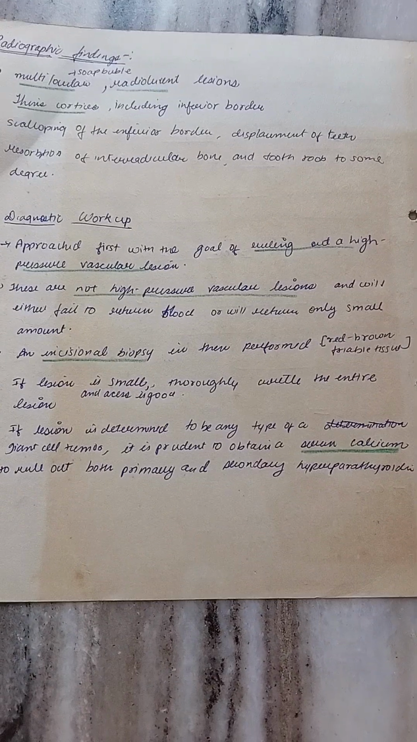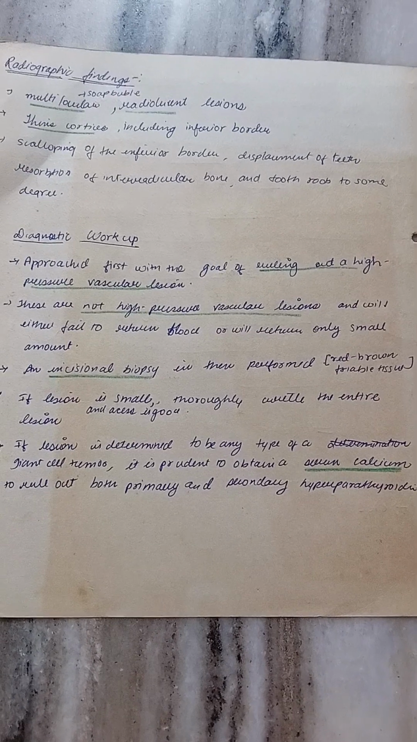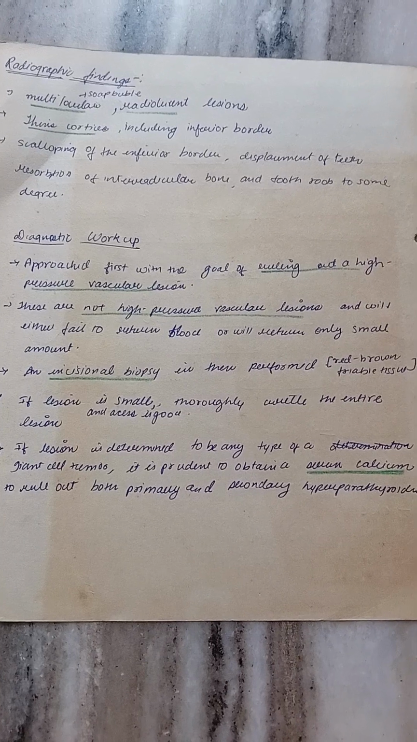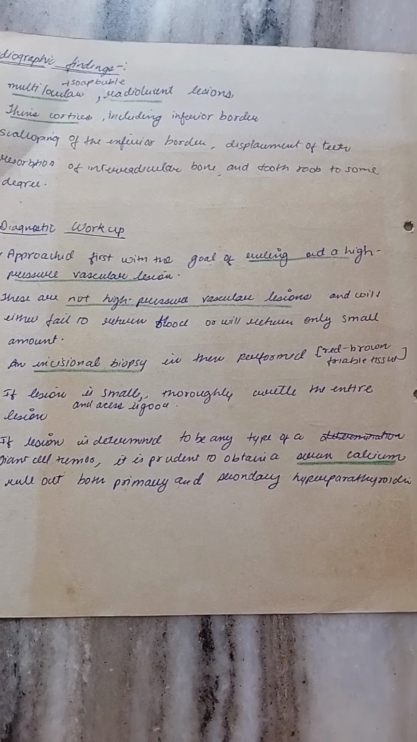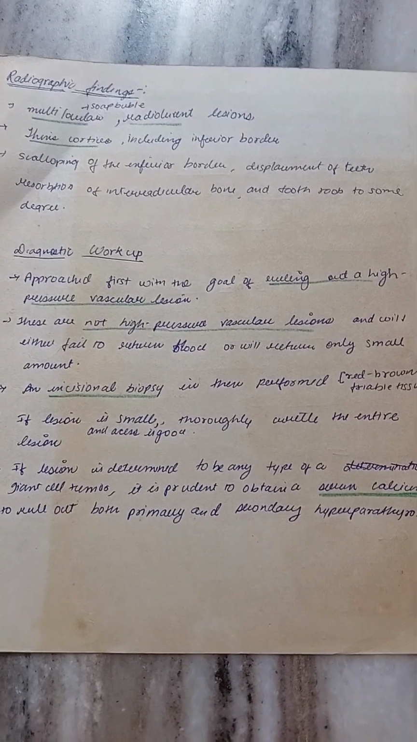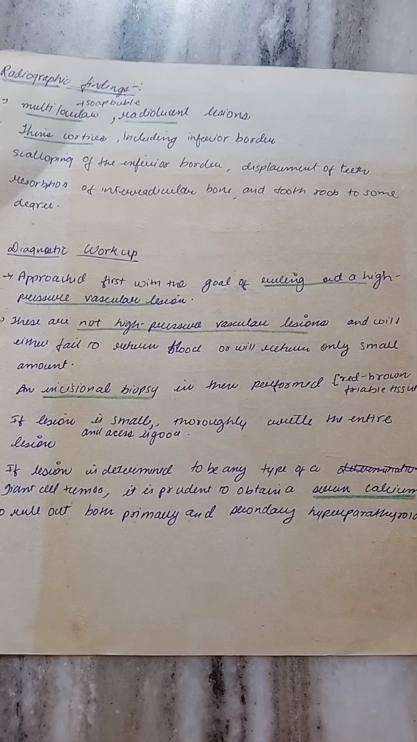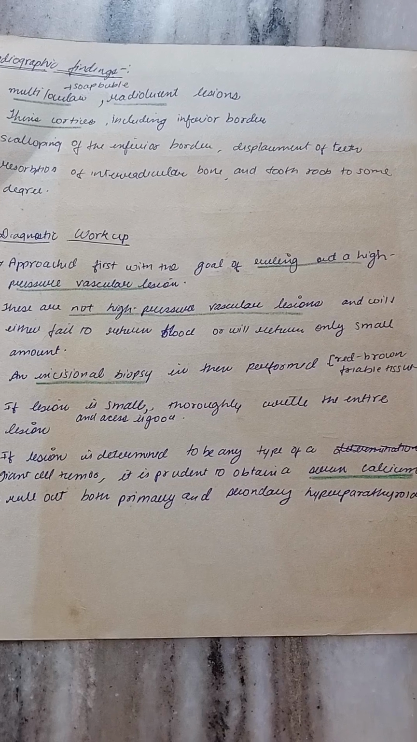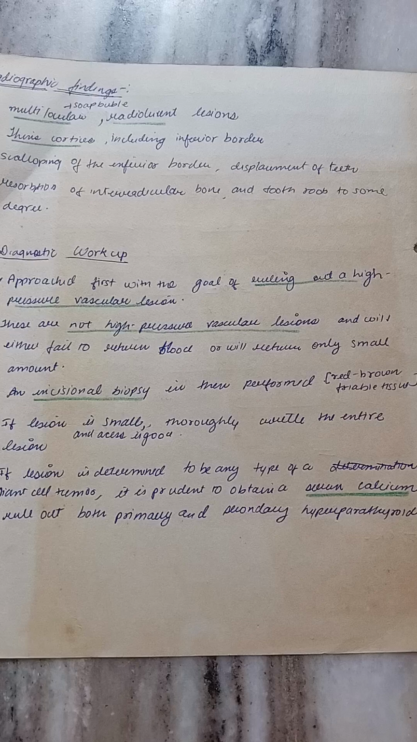Now, if lesion is determined to be any type of giant cell tumor, it is prudent to obtain a serum calcium to rule out both primary and secondary hyperparathyroidism. अगर हम लोग बायोप्सी कर लिए, सब हो गया, हमको पता चल गया कि ये giant cell है, तो we should also do one serum calcium, ताकि we will be able to rule out both primary and secondary hyperparathyroidism.